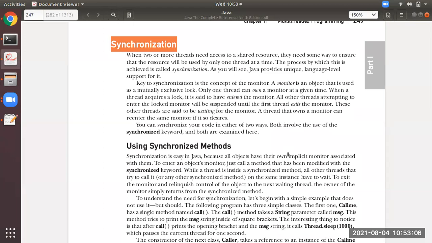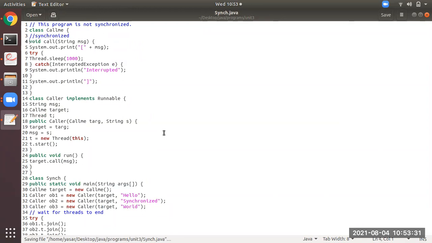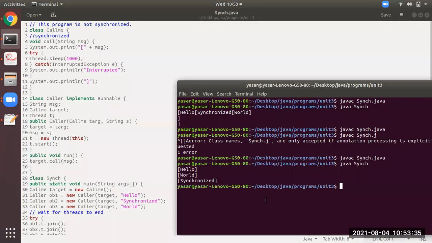Now remember, there are two ways to achieve synchronization. One is by using a synchronized method, another one is a synchronized statement. Now I will explain the concept of achieving synchronization with the help of synchronized methods. So see now students, first we will see a program which is not synchronized. I will show you that, then after that you will understand what synchronization is.